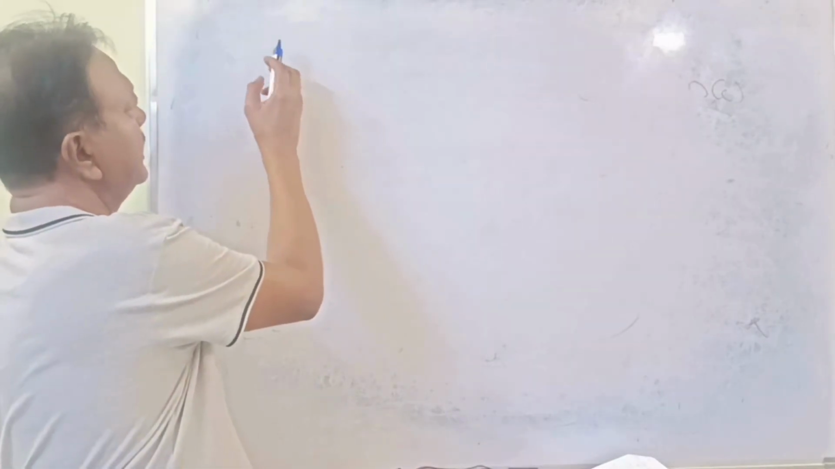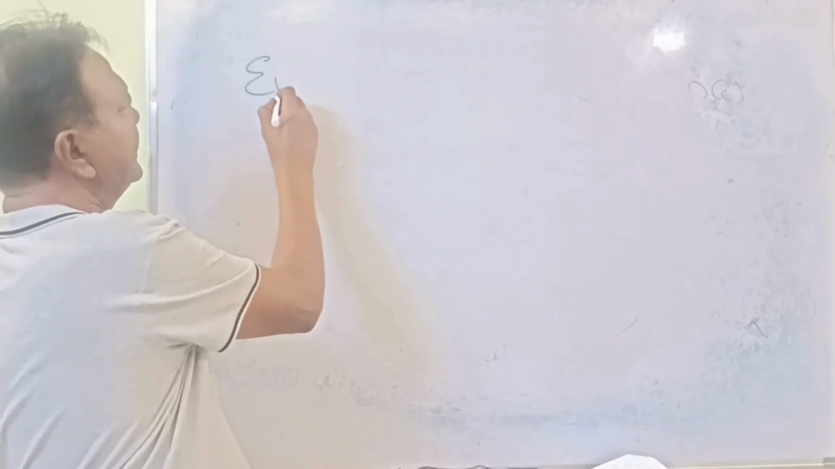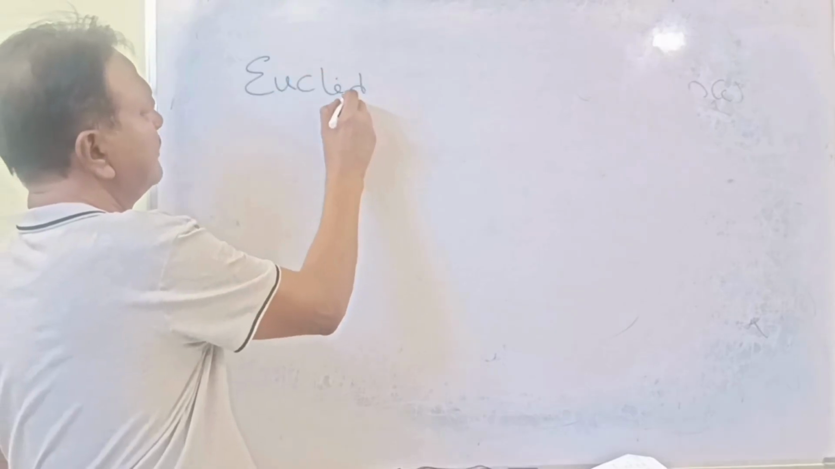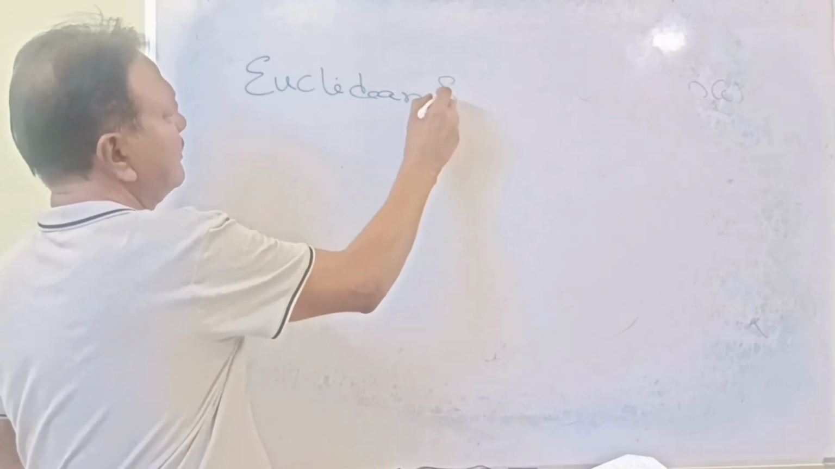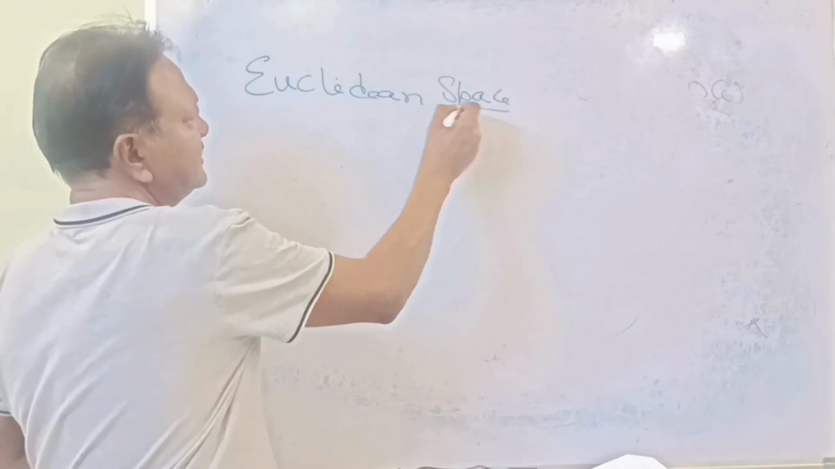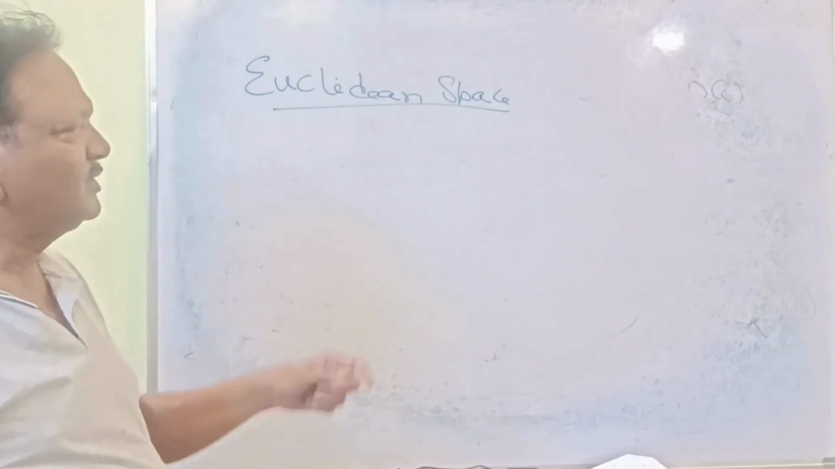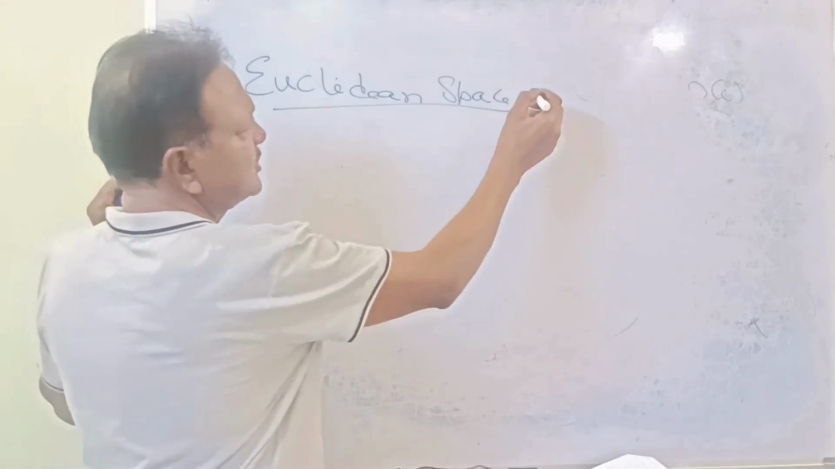So Euclidean space basically depends upon the geometrical.